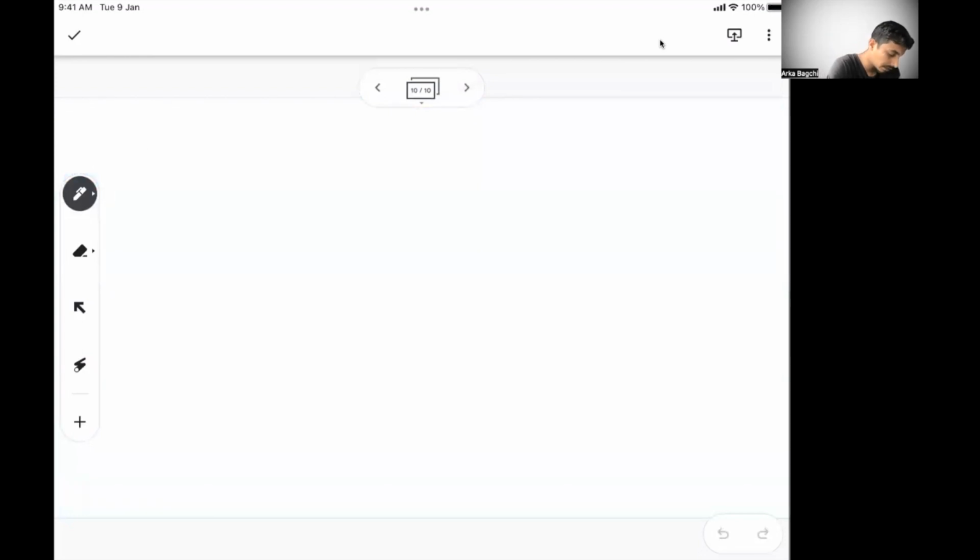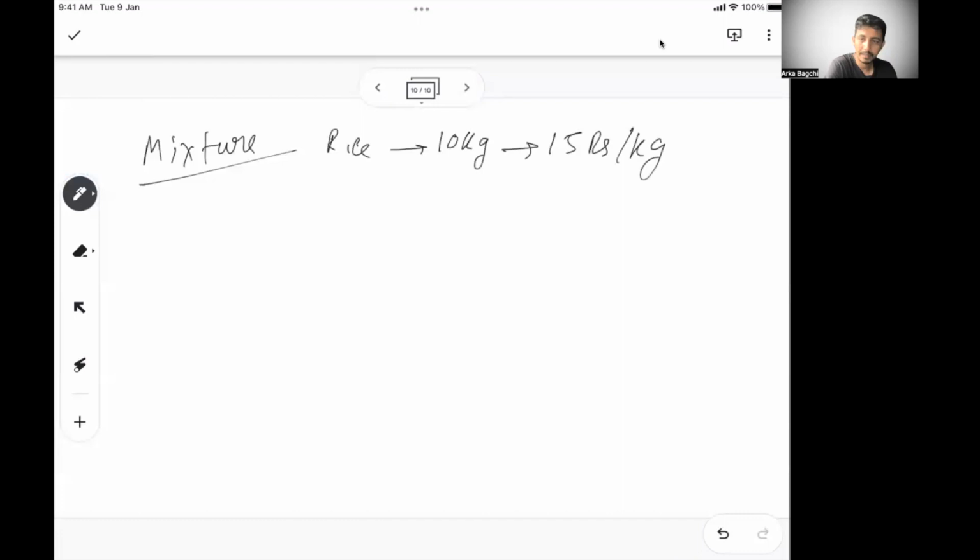Now mixture is very much the same as what we did here. So let's say, instead of the same problem, there is rice. You bought rice of 10 kg with 15 rupees per kg as the price, which is nothing but the average price.